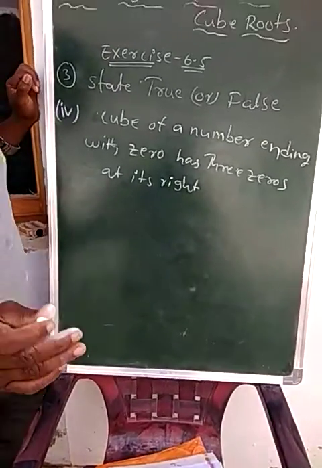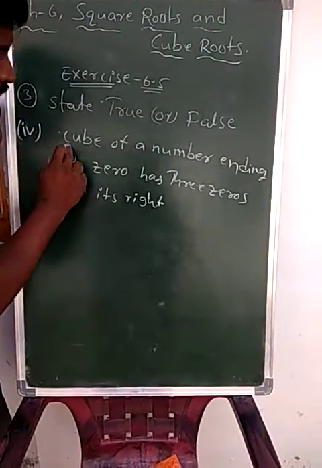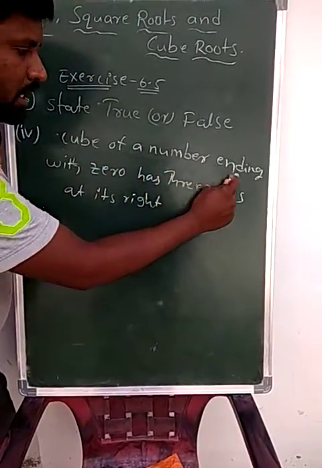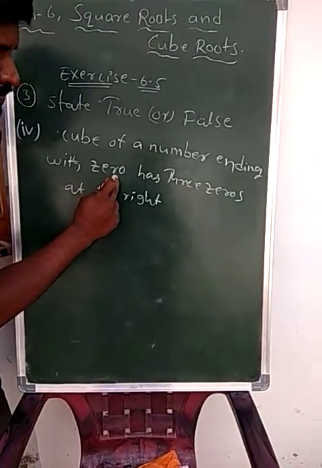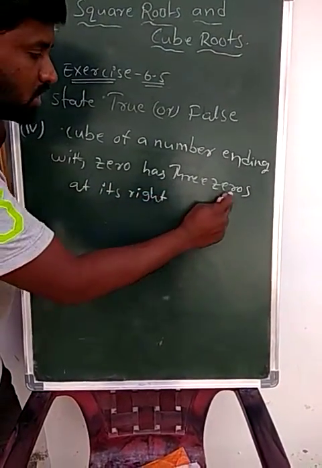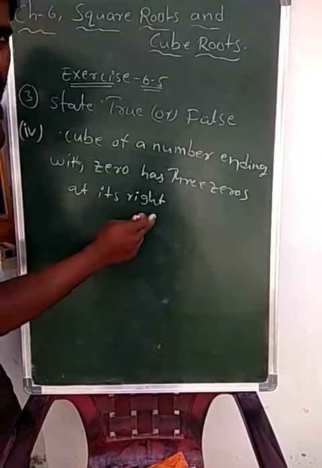Okay students, so this is the given statement. Cube of a number ending with 0 has 3 zeros at its right.